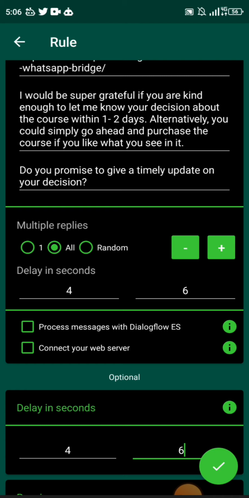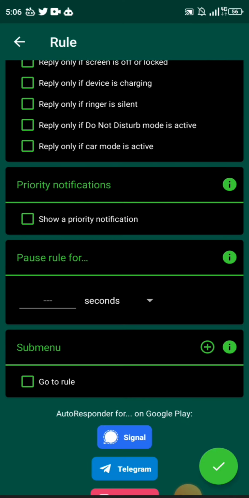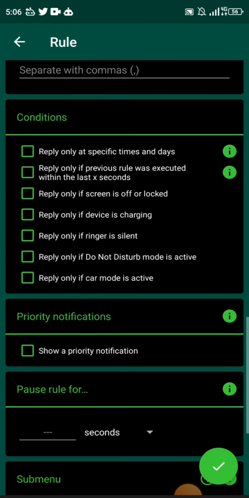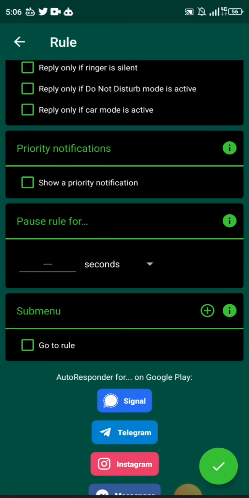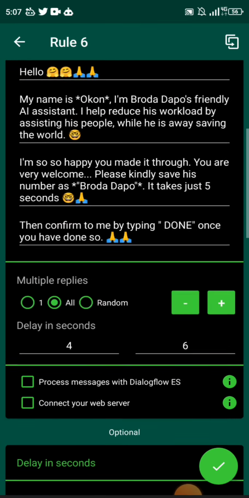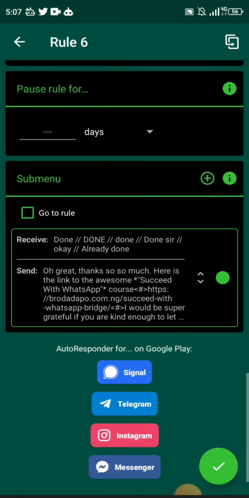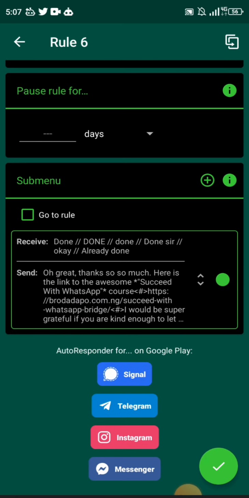So now, do you promise to give a timely update on your decision? Now look, there's no place for us to enter that response here. So we have to create another sub menu. So let's go on. Okay, so we have to save this rule first, right? Remember that this is our main rule. This is actually the first rule we created. Hello, my name is. This is the sub menu, the first sub menu that we created, right?